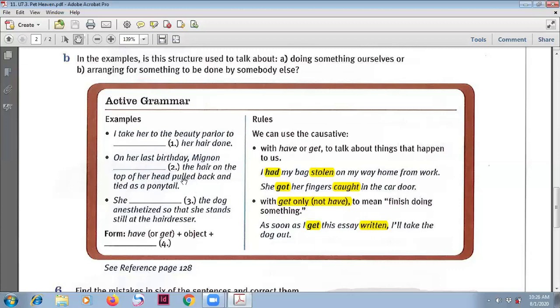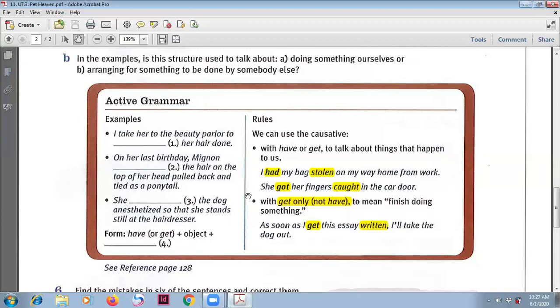This is verb 3 here. After the object, the hair on the top of her head is the object. And then pulled back. Pulled is verb 3. And tied, also this one is verb 3, as a ponytail. The next one, the dog anesthetized so that she stands still at the hairdresser. This is present simple, yeah? She gets the dog anesthetized so that she stands still at the hairdresser. Yes. So you can use get in the present simple or past tense or present perfect.